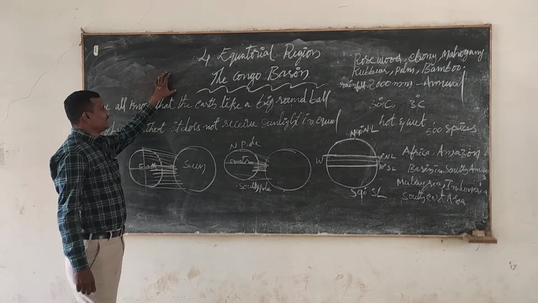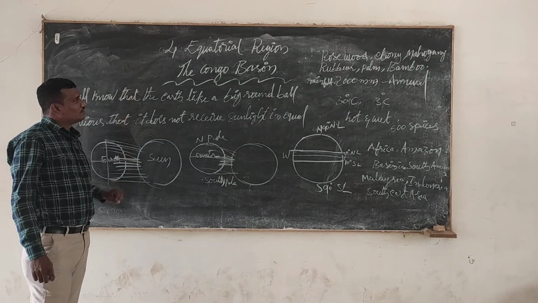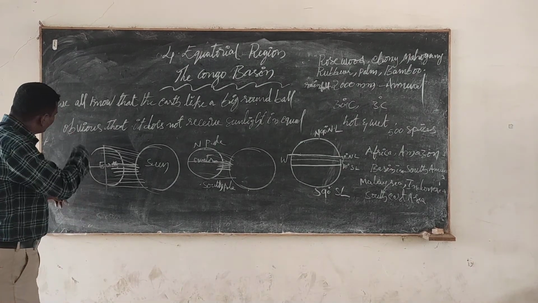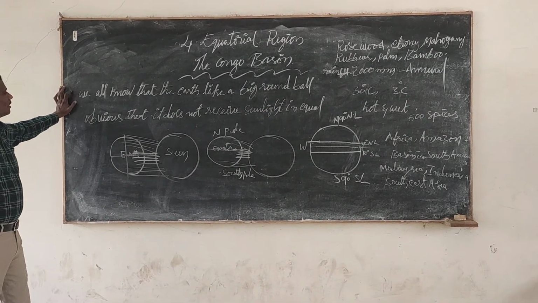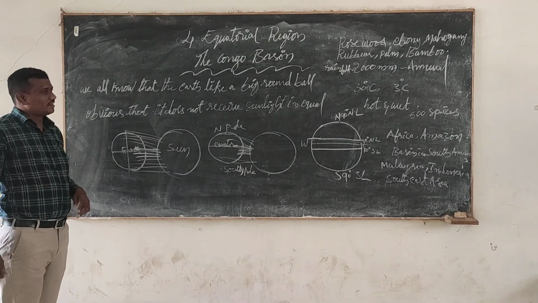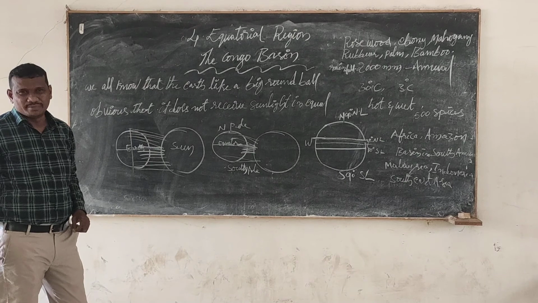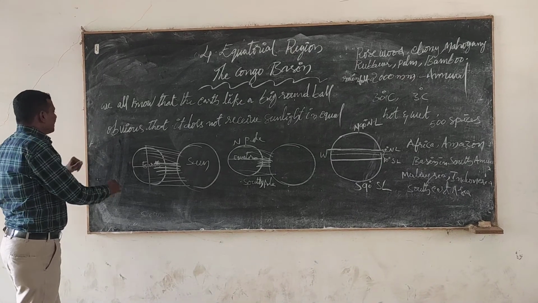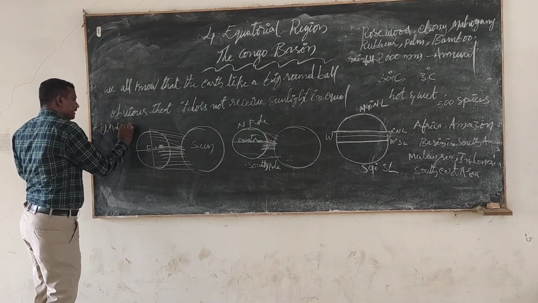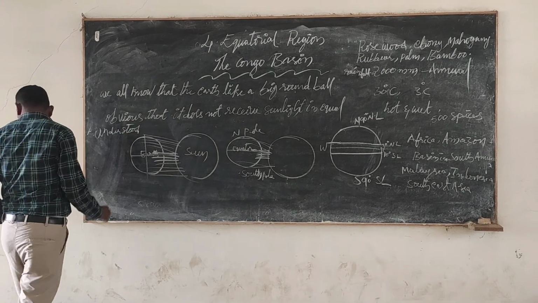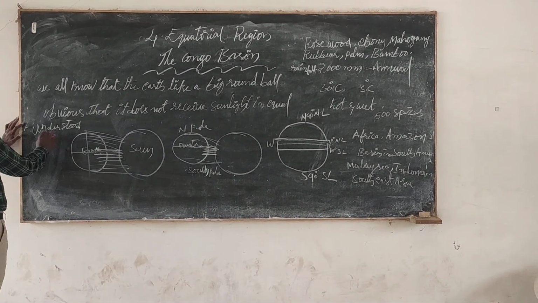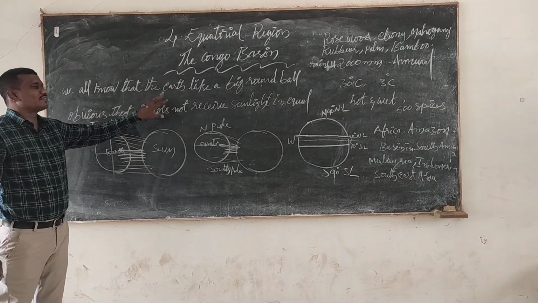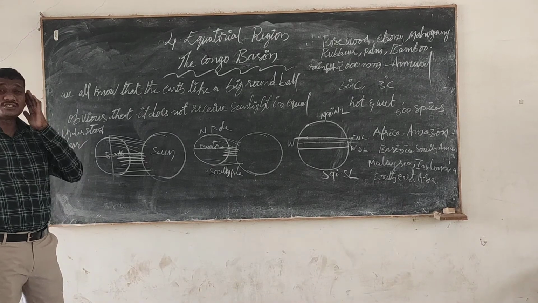Again, we come back to another important topic of 5th class, the Equatorial region, that is the Congo Basin. Before we go into the lesson, let us discuss, children. We all know that the earth is like a big round ball. So that is obvious. Obvious means understood or clear. It is obvious that the earth does not receive an equal amount of sunlight everywhere.